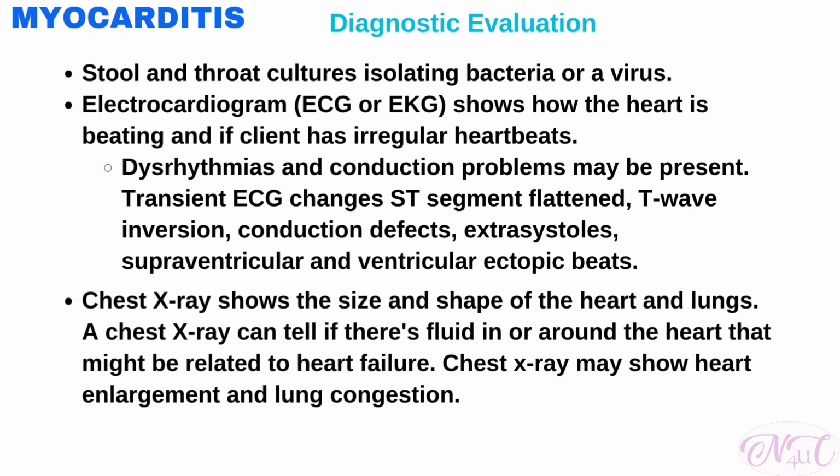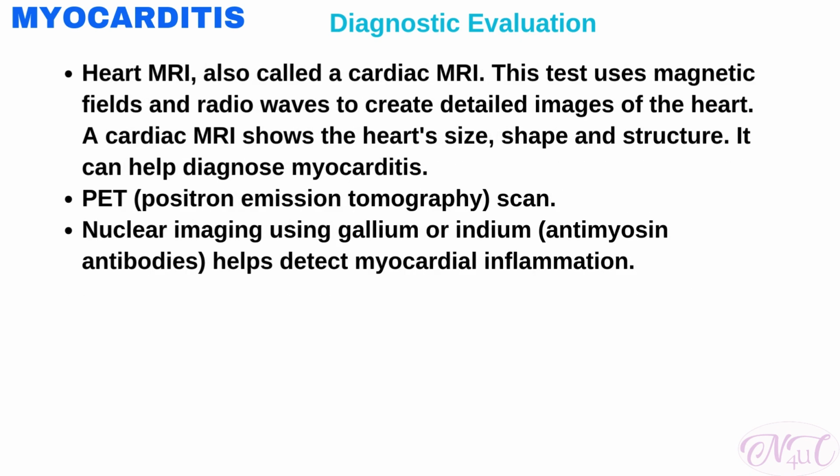Chest X-ray shows the size and shape of the heart and lungs. A chest X-ray can tell if there is fluid in or around the heart that might be related to heart failure. Chest X-ray may show heart enlargement and lung congestion. Heart MRI or cardiac MRI test uses magnetic fields and radio waves to create detailed images of the heart. A cardiac MRI shows the heart size, shape, and structure. It can help diagnose myocarditis.